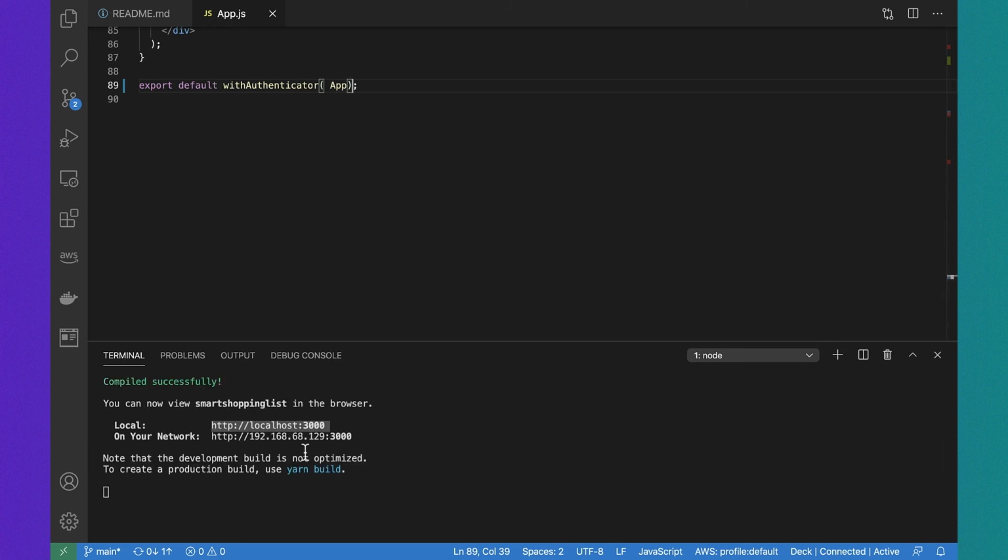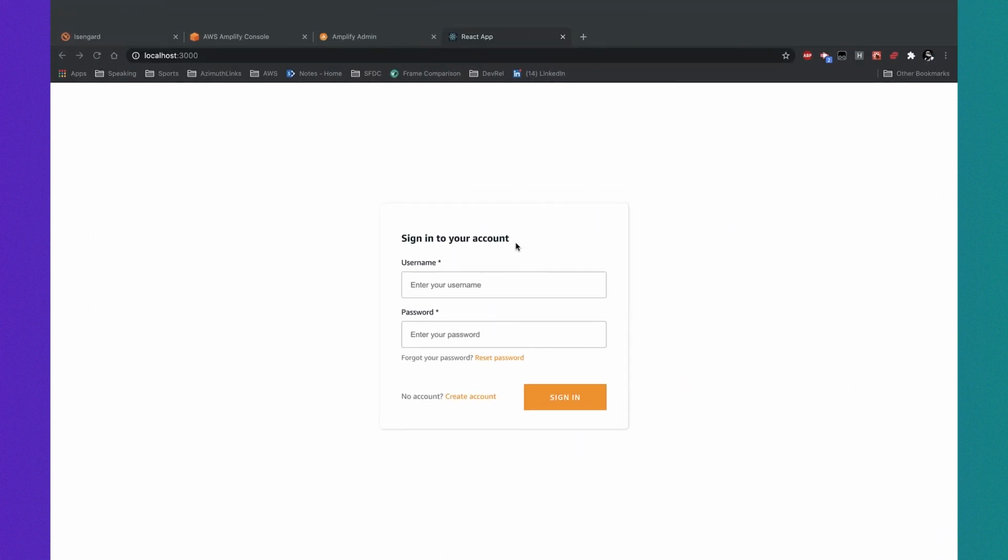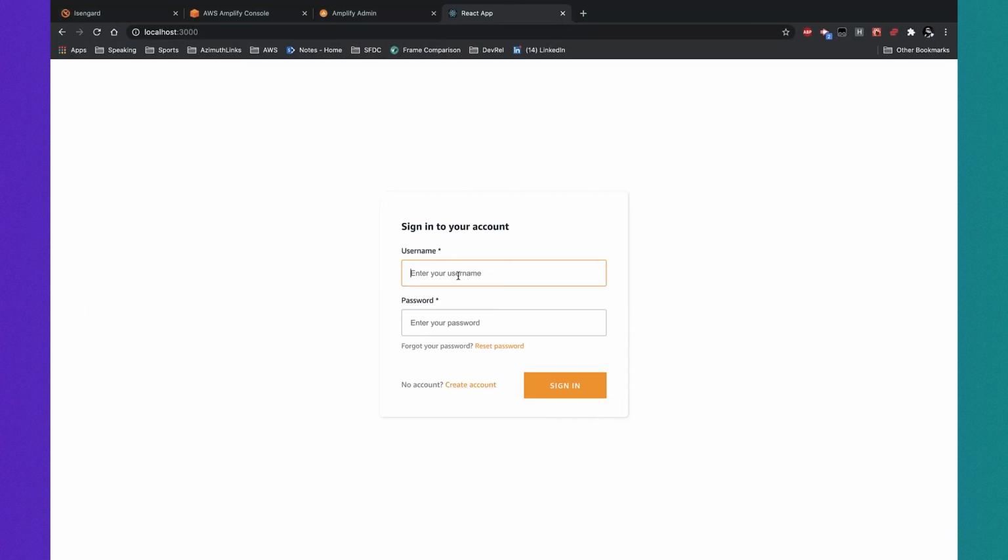Let's see what that looks like. Let's open up the application, and here's the component all ready to go. So let's test my username. It's Derek, and password, super secret password. Sign in.